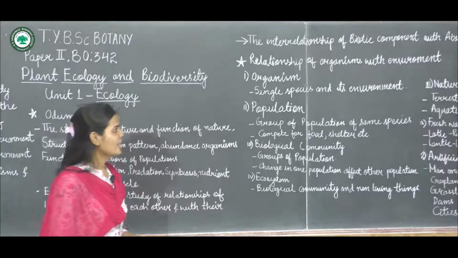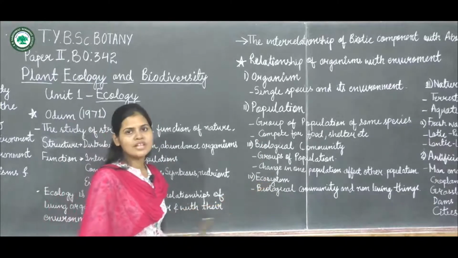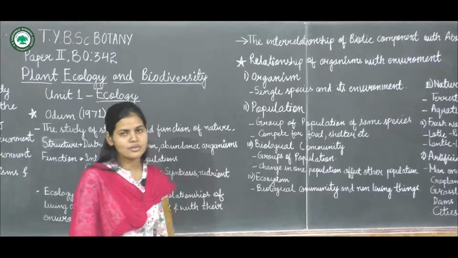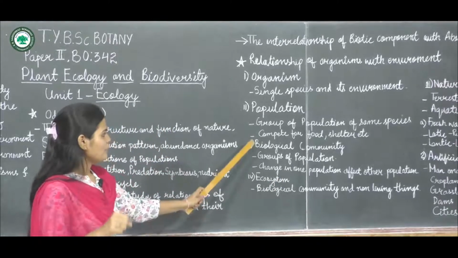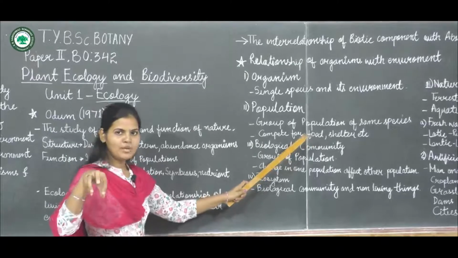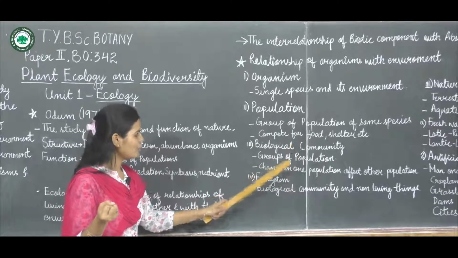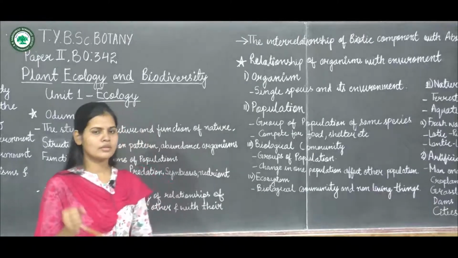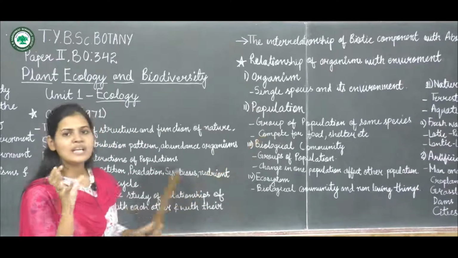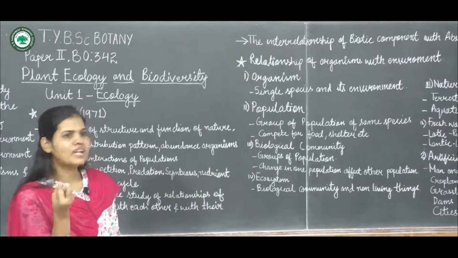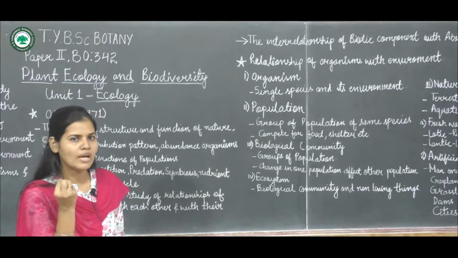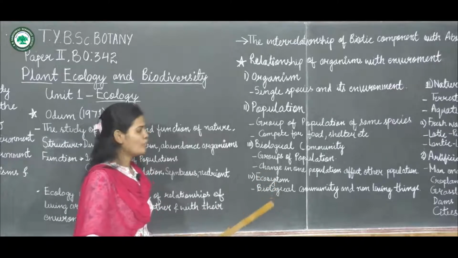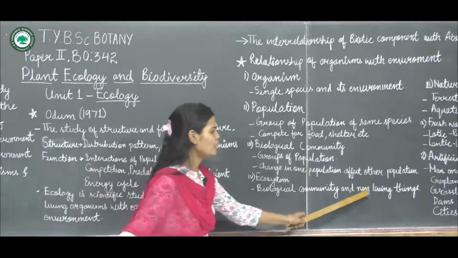Now the next point is that interaction also takes place at the ecosystem level. Now what is an ecosystem? With the third point, the biological community, different populations form the biological community. Now what is happening in the ecosystem? The biological community and the non-living things. Till here we were only considering the biotic component, or the living organisms of the environment, but at this level we are also involving the non-living things.